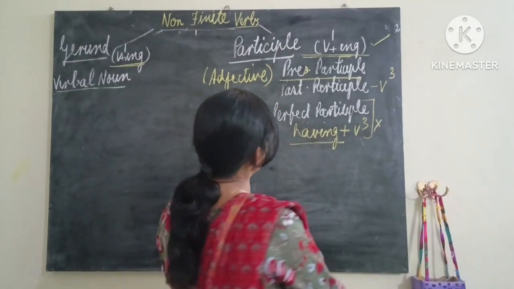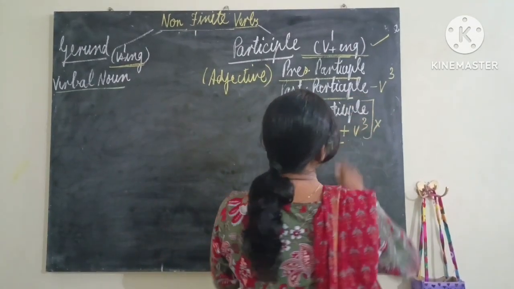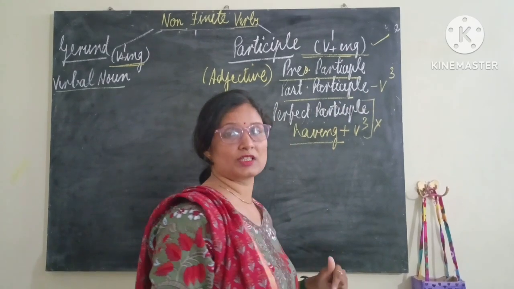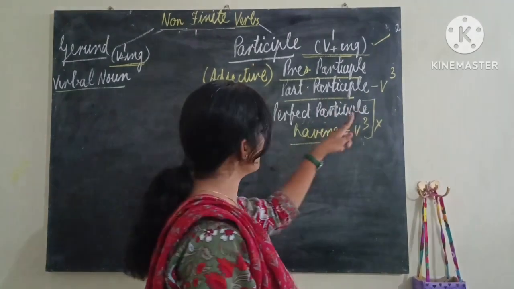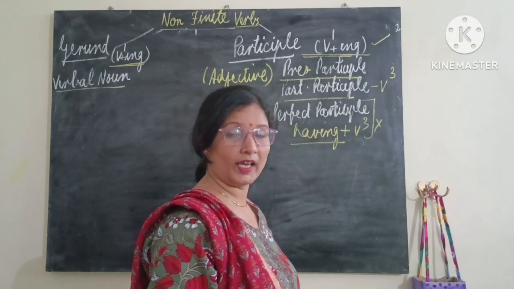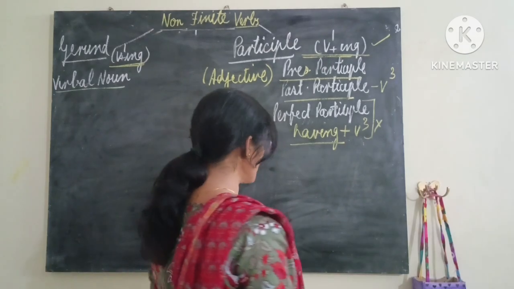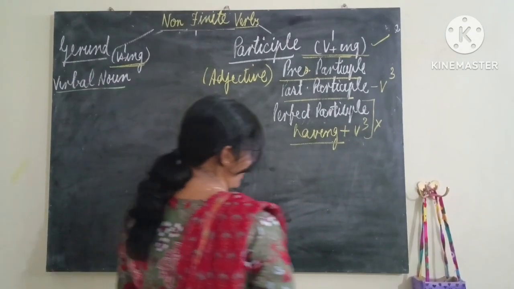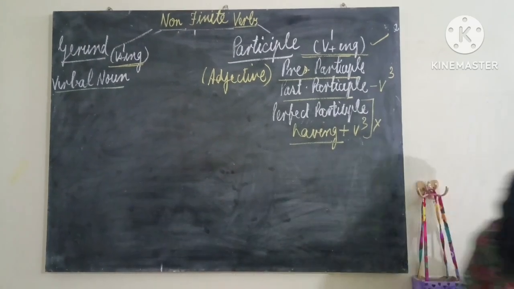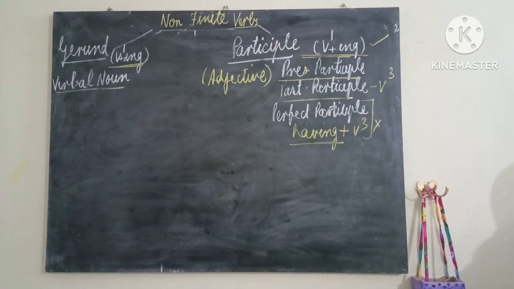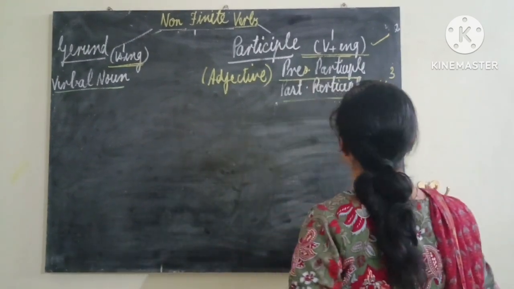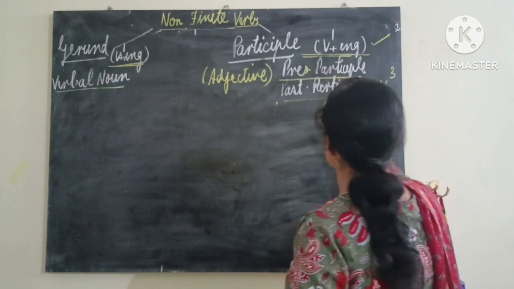And when the third form of the verb, V3, behaves as an adjective in a sentence, it will be participle. I'm talking about non-finite verbs. So we have to talk about only present participle and past participle.